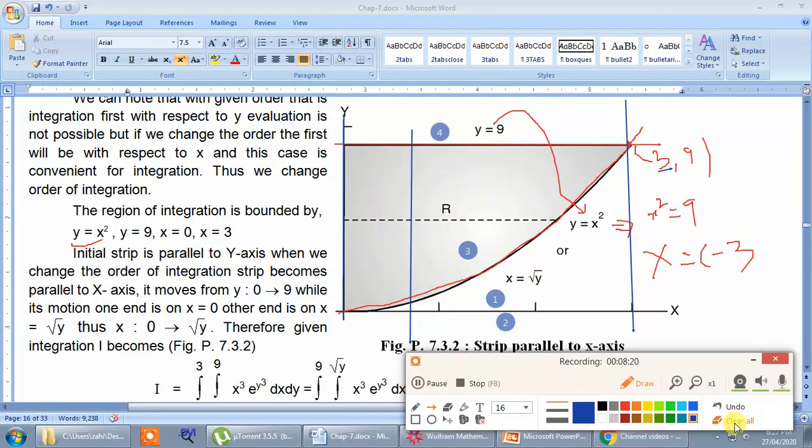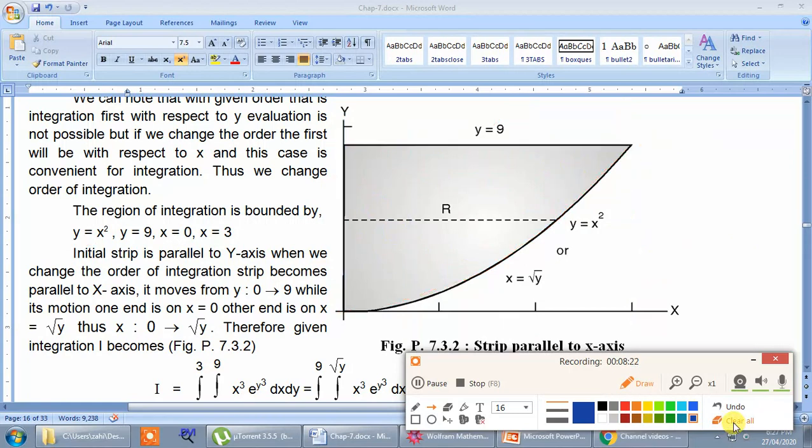Now let me clear this. Once you decide the region of integration, you flip the strip. The initial strip was parallel to the y axis. When we change the order of integration, the strip becomes parallel to the x axis. Now this strip will move from bottom to top. Note that if you have a vertical strip, it will move horizontally, and if you have a horizontal strip, it will move vertically. So this strip will move vertically from bottom to top. If you have a vertical strip, it will be moving from left to right.